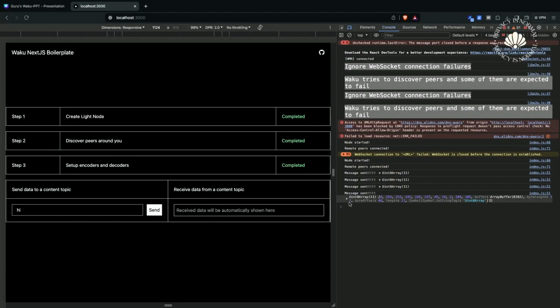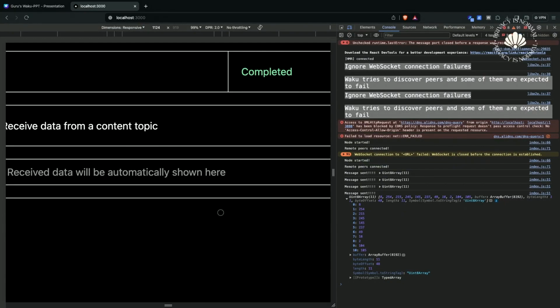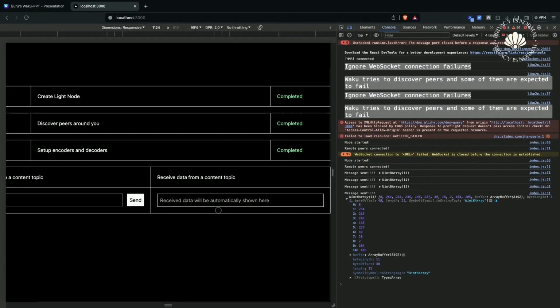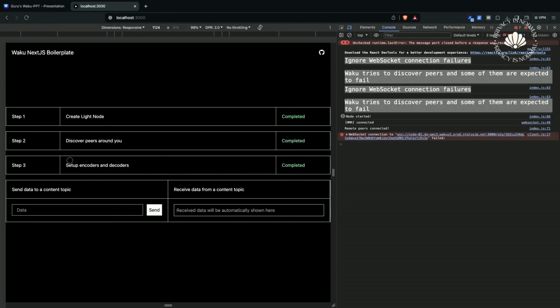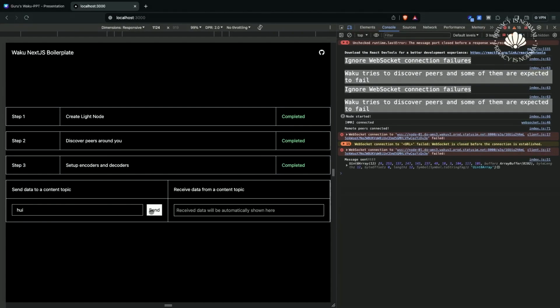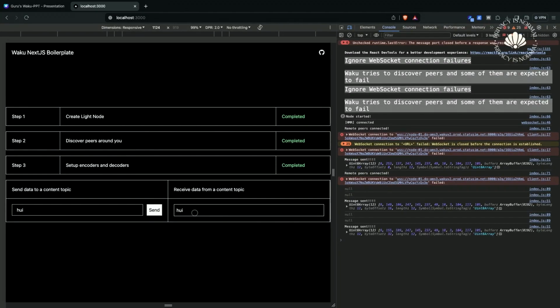You can see that the message is getting sent, and right now I'm running a store query, but if you use a filter query, it should pretty much appear over here. Let me try refreshing it. Yep, so we can see the received data over here.